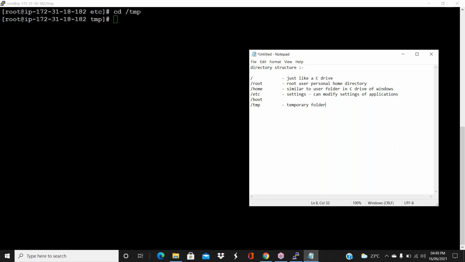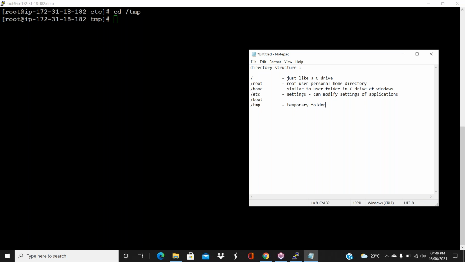Why I'm calling it temporary purpose is for performance reasons. The files in this folder are deleted automatically. There is one backend program that triggers every day automatically and cleans up this folder. Files older than 30 days it will delete.